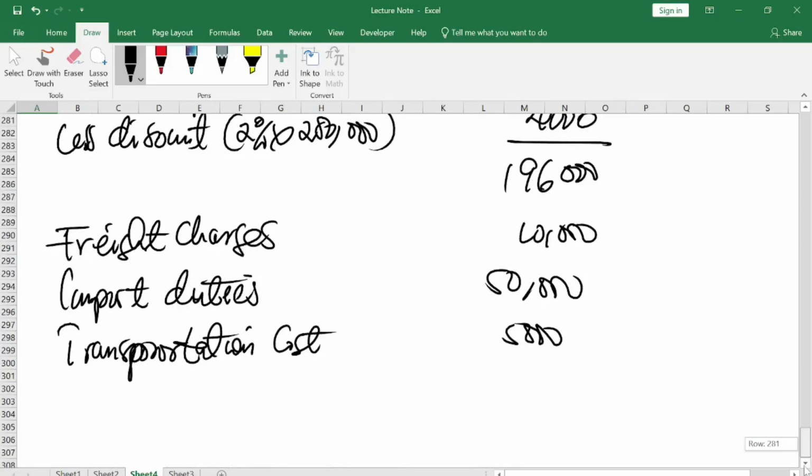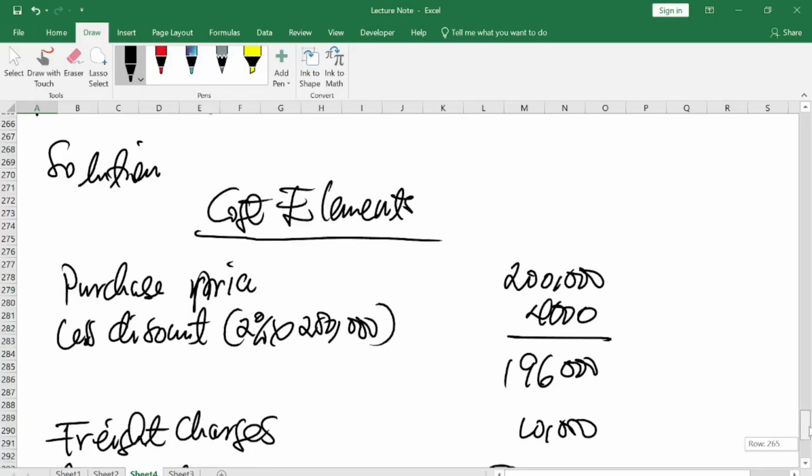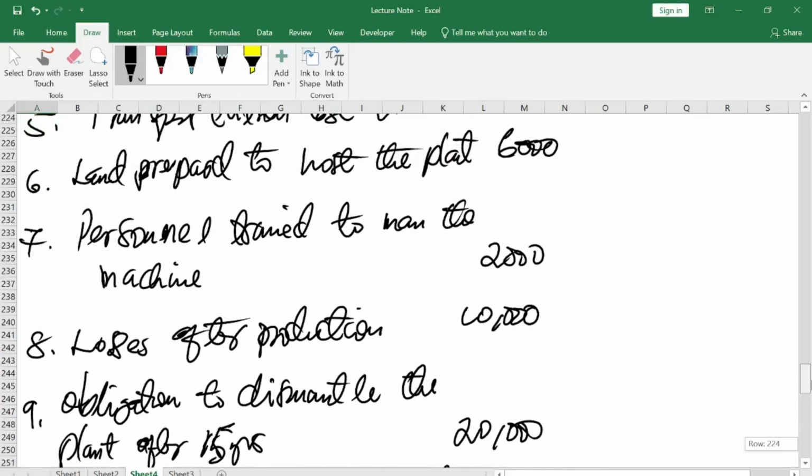The next cost is land prepared. When the asset is brought, it has to be placed in the company for operation. So the place they prepared on the land for the asset to sit is also a cost. The 6,000 is also capitalized.